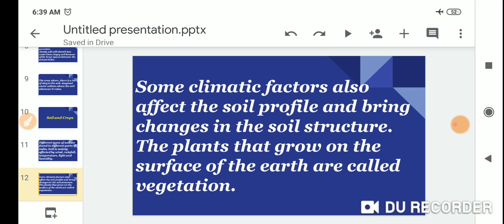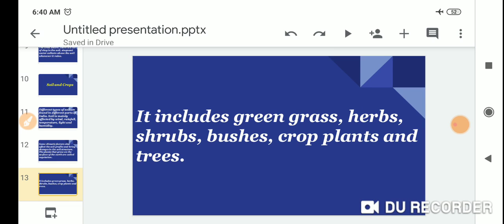The plants that grow on the surface of the earth are called vegetation. It includes green grass, herbs, shrubs, crop plants and trees.